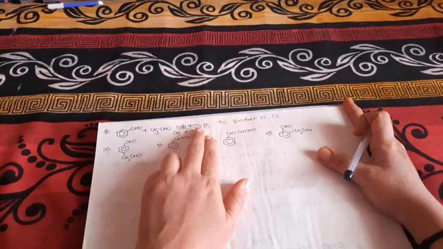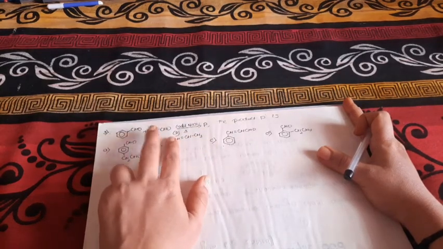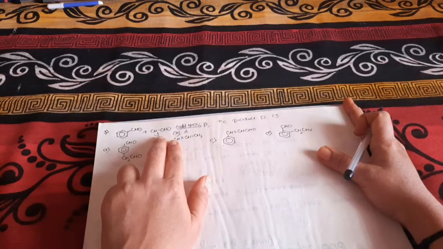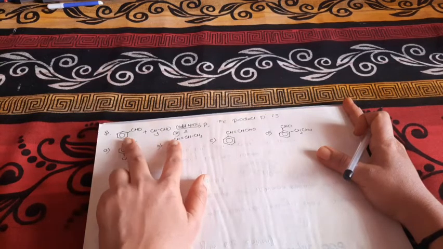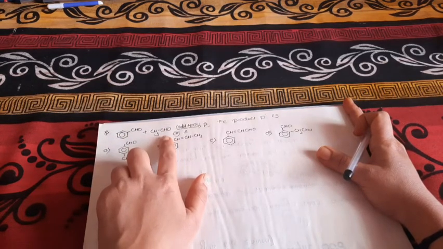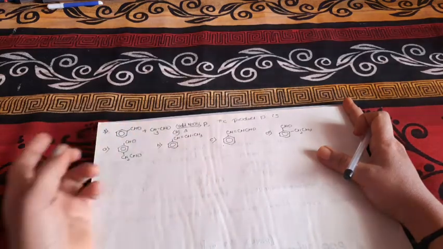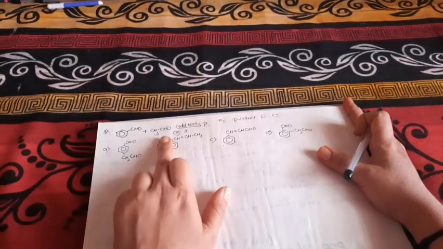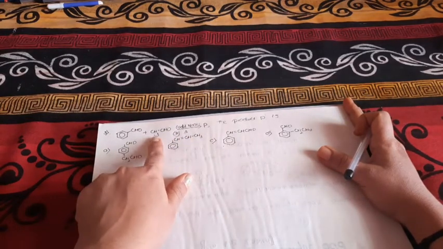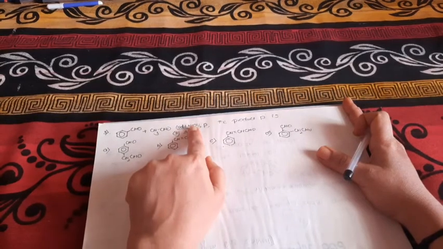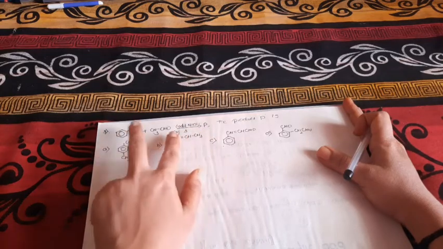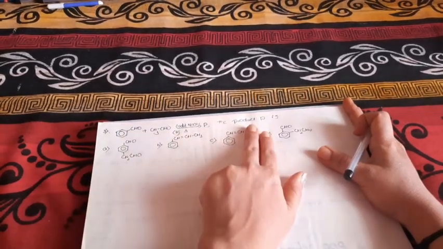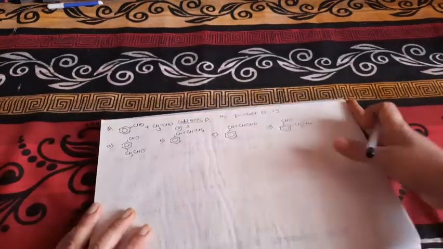If dilute NaOH is given, then it is aldol condensation. We have aldehydes. Here we have acetaldehyde, which has alpha hydrogen, whereas benzaldehyde doesn't have an alpha hydrogen, though it has an alpha carbon. One of them should have an alpha hydrogen for an aldol condensation. The reagent here, dilute sodium hydroxide, gives an alkali condition when two aldehydes combine. So what is the product? It's aldol condensation.